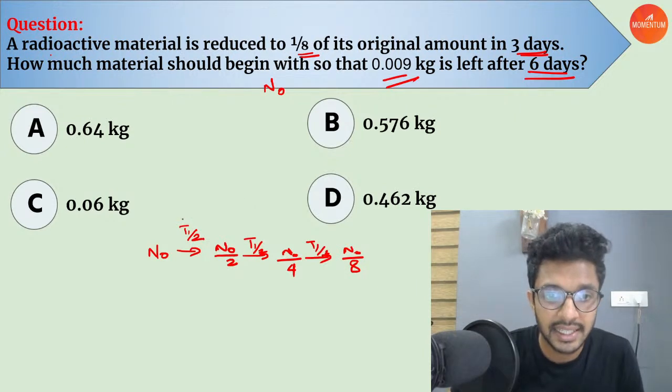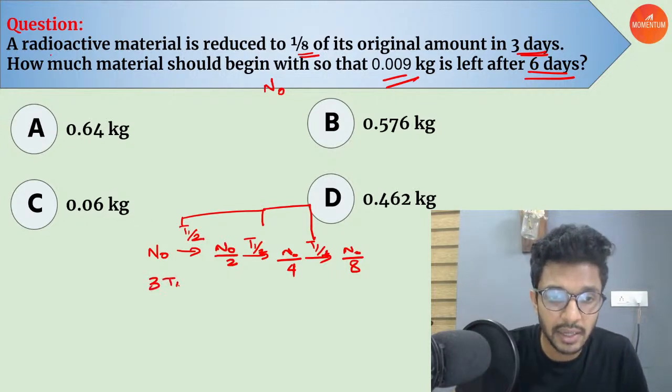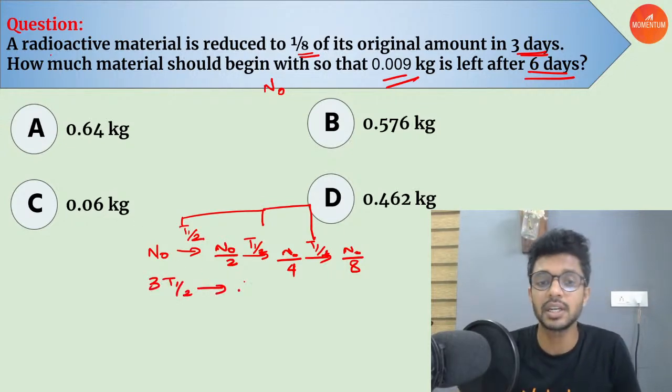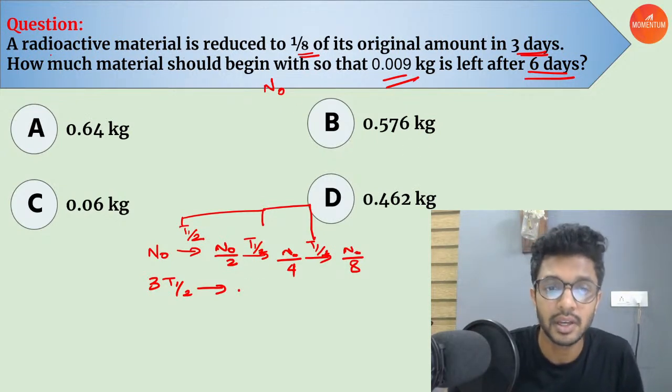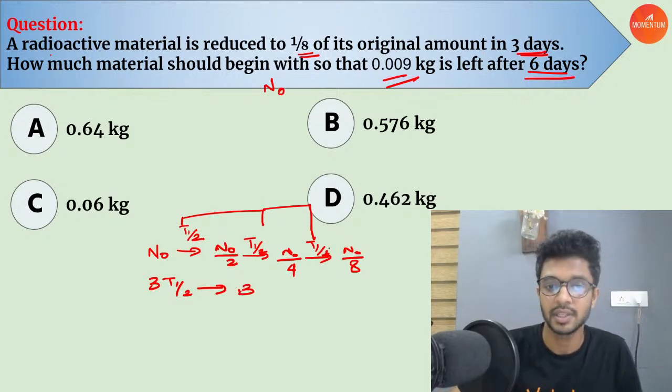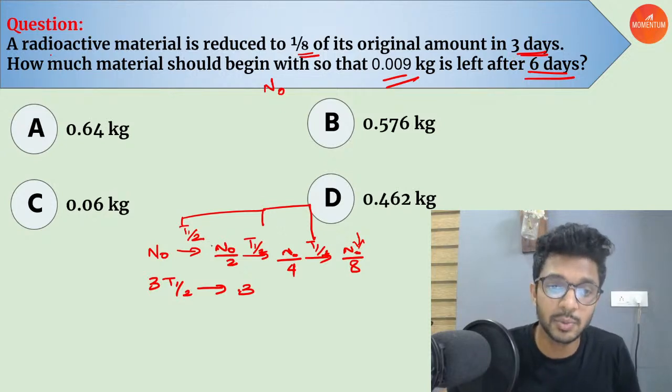So it is taking the first half-life, second half-life and third half-life. So 3 half-lives are being taken for this particular nucleus to become how much? To become 1/8 of it. And how much is the time taken? 3 days. So for the nucleus to become 1/8 of its initial value, it takes 3 days, and these 3 days correspond to 3 half-lives. So 1 half-life is equal to how much? That is equal to 1 day.